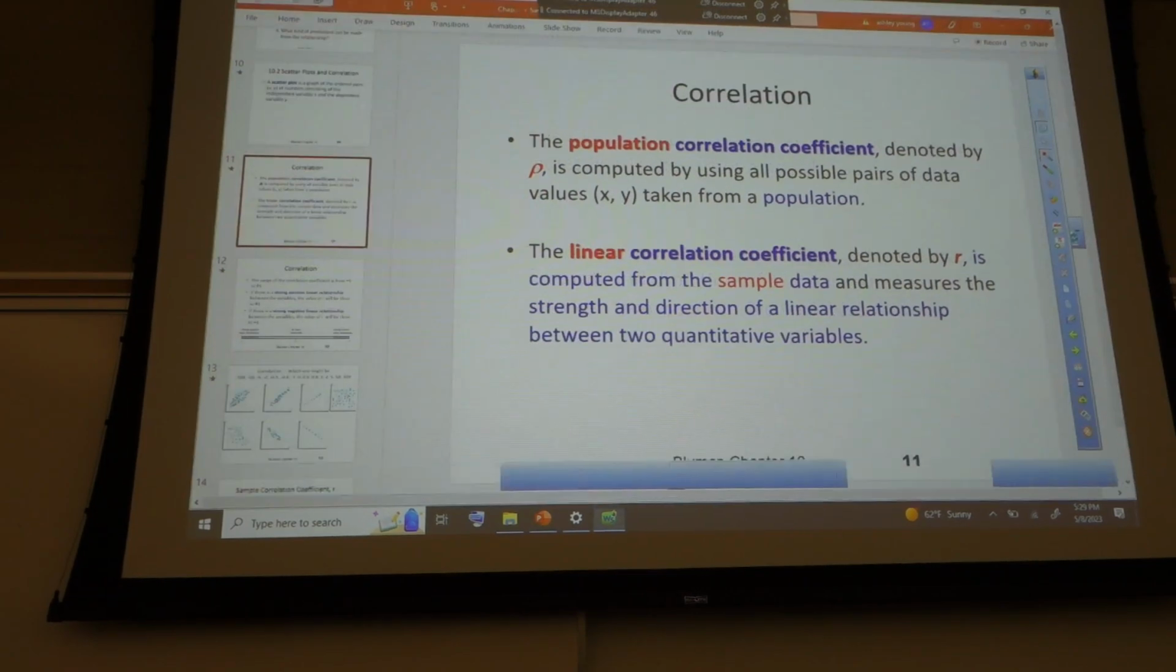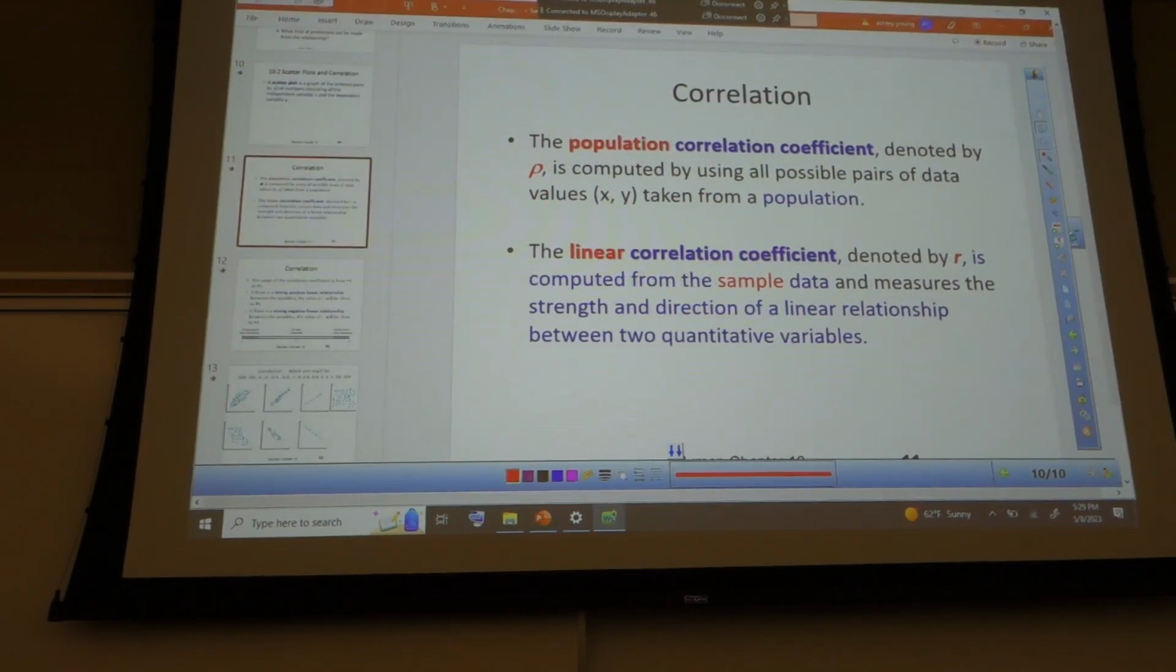Let's get Quentin. Go ahead and read. The population correlation coefficient, denoted by rho, R-H-O, is computed by using all possible pairs of data values x, y taken from the population. Right, and that's kind of like a P, but it's not a P. It kind of loops around. It's not a notch like that. It just kind of loops around.